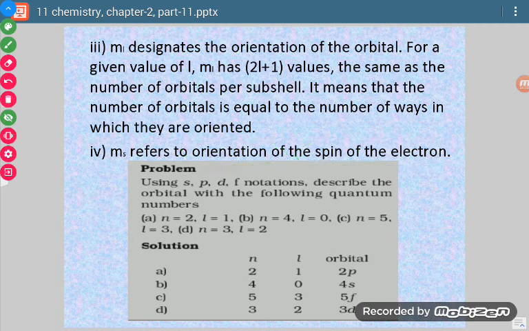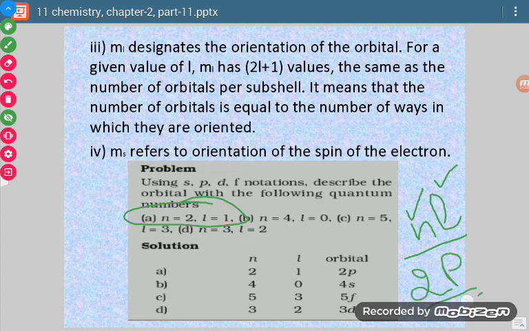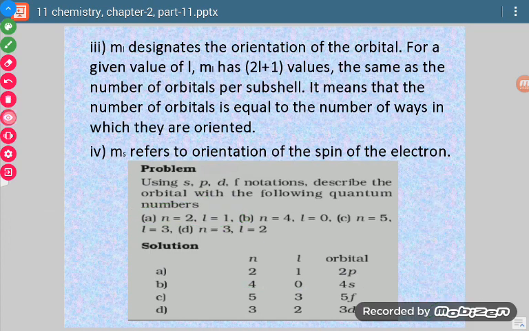Now on the basis of what we have done, we can solve this. When n value and l values are given, how can we represent the orbital? We just write n and l collectively, where n will be the number and l will be the designation of the sublevel. When n is equal to 2 and l is equal to 1, it is 2, and for l equal to 1, it is p. So the answer will be 2p. Similarly, n 4 and l 0 means 4s. So this way we can go ahead.